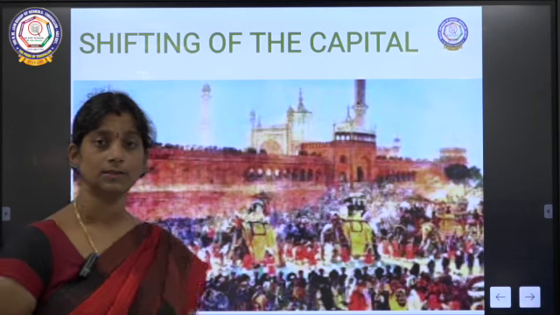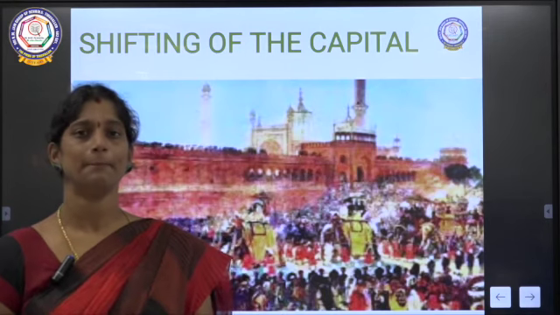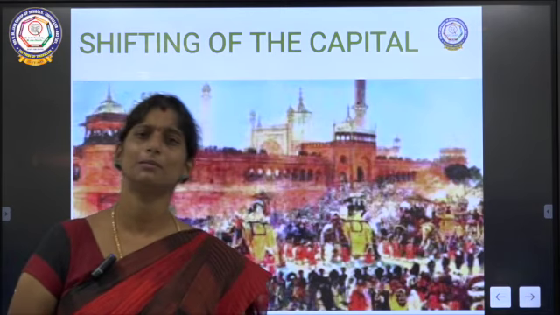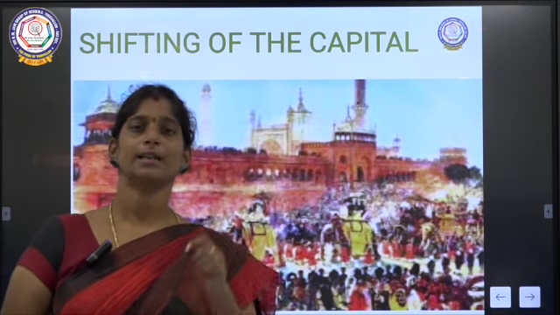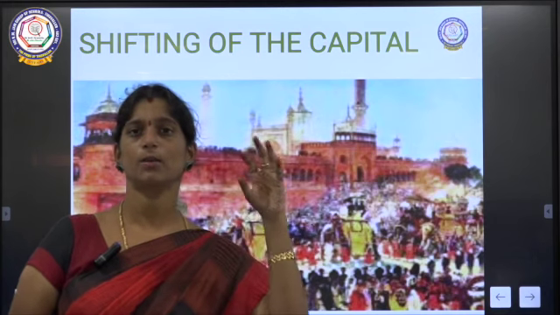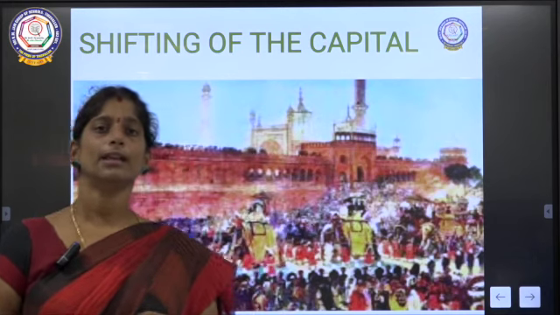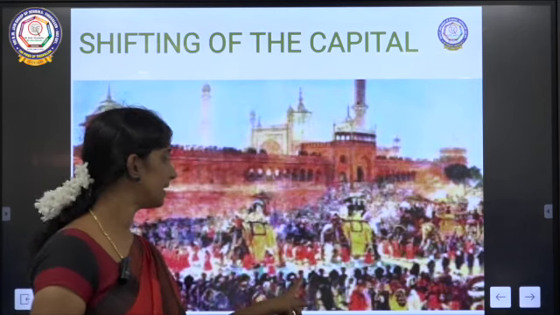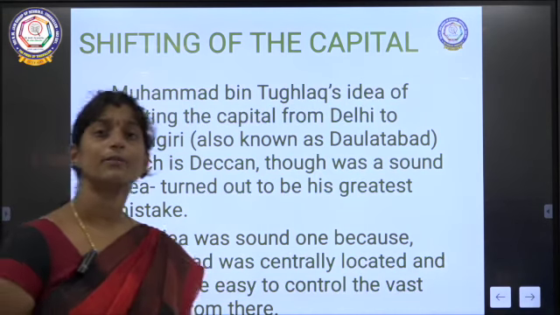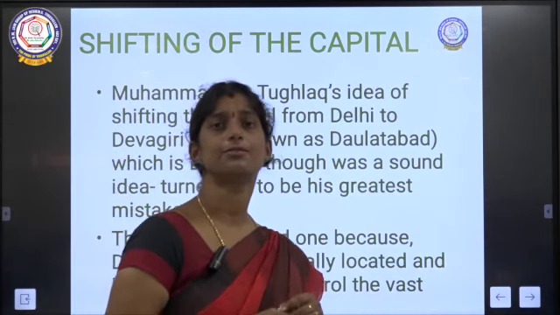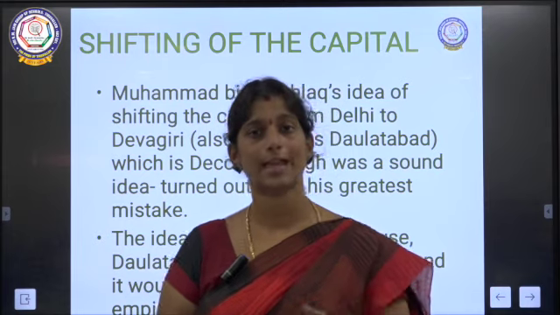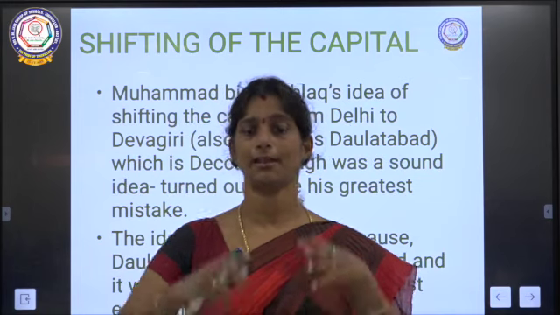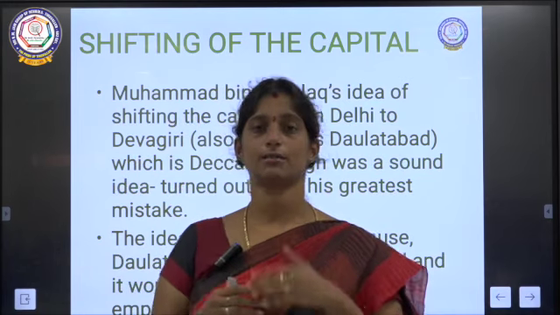Another blunder by Muhammad bin Tughlaq was the shifting of the capital. So what is the blunder in that? He was ruling in Delhi, so Delhi was the capital of the Sultanate. Then he thought that Daulatabad, which is also called Devagiri, is the centermost place in the country, so if he shifts the capital there, it will be easy for him to have control over the entire empire. So he shifted the capital.